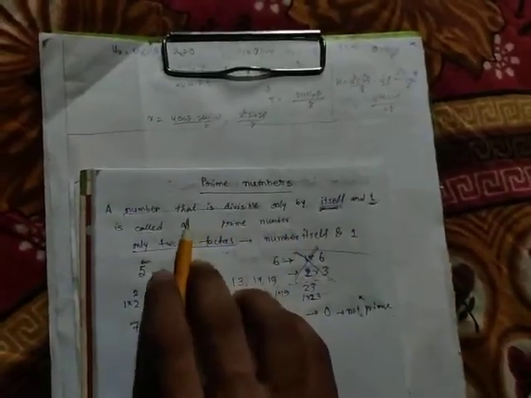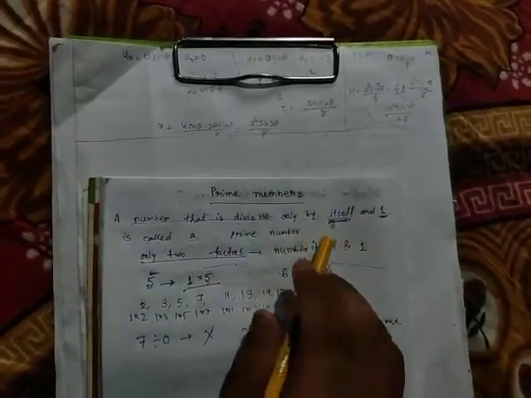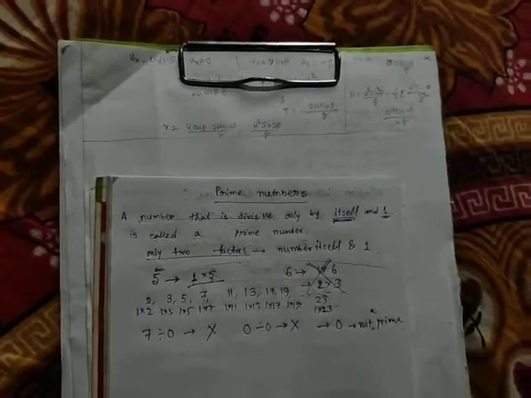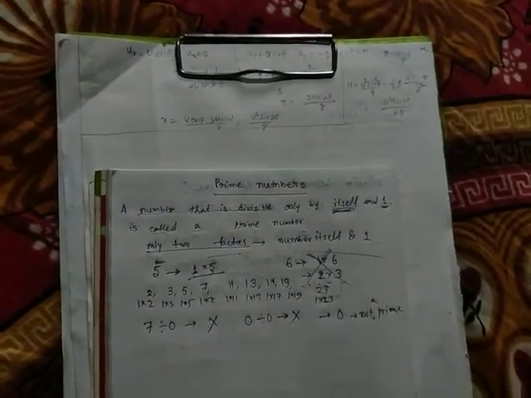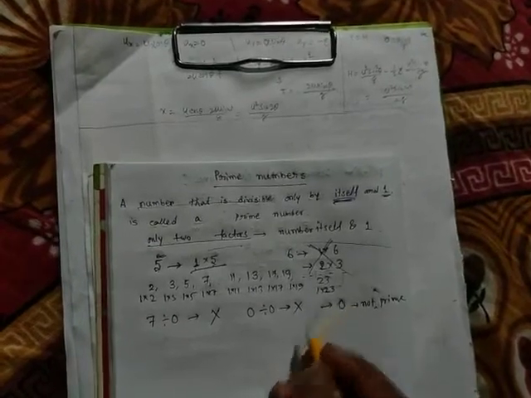We know that to be a prime number, the number should be divisible by itself. But we know 0 is not divisible by 0. So 0 is not a prime number.